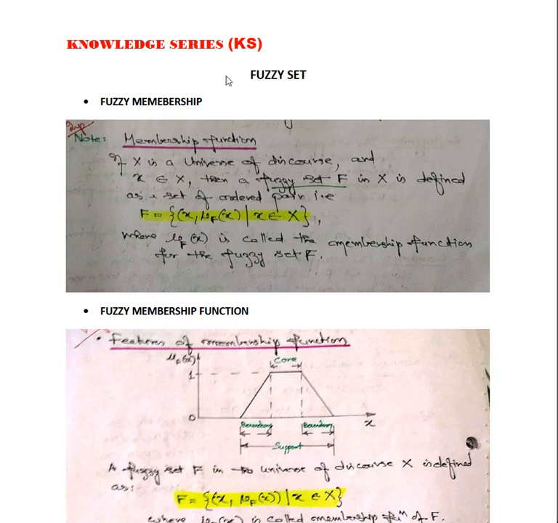I repeat again, fuzzy logic is not a logic, rather it describes the fuzziness or the vagueness, and this fuzziness or vagueness is best characterized by its membership functions.